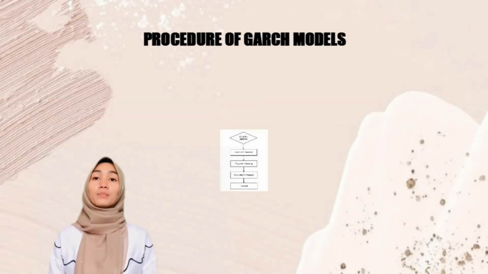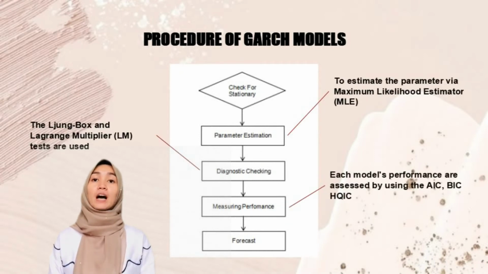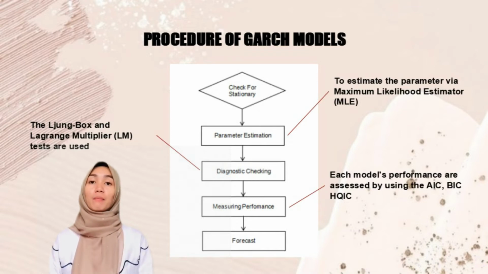So this is the overall procedure of GARCH models. The first step is to check the stationarity by using the Augmented Dickey-Fuller, which is the ADF test, and then the second step is to estimate the parameters by using the maximum likelihood estimator. The third step is to perform the diagnostic checking using the Ljung-Box and Lagrange multiplier, which is the LM test. And then each model's performance will be assessed by using the AIC, BIC and HQIC. Finally, the model with the lowest AIC, BIC and HQIC value indicates the best model and will be chosen for forecasting the future gold price.